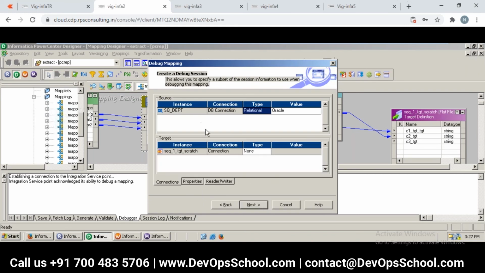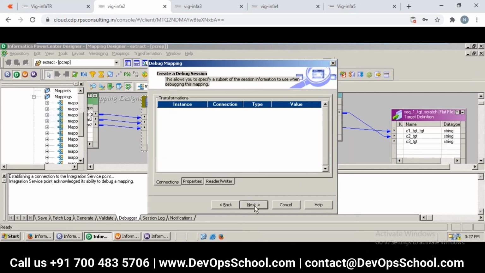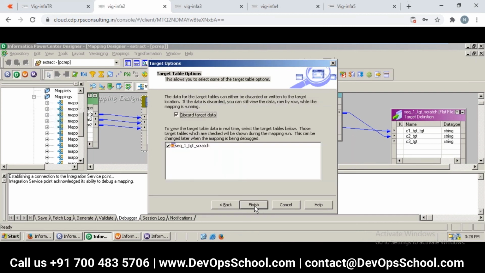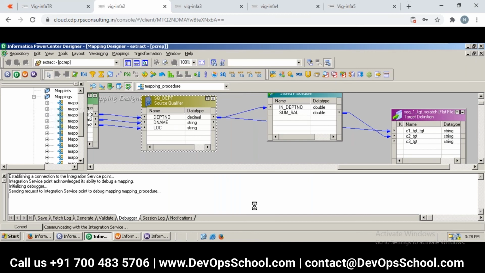Here you can see the mapping contains the source, which is a department, and the target, which is a file. Click on next, next, where we can see session properties, like whatever properties we have seen at session level. All of them can be seen. If you want, you can change it, or else it's optional. Click on next and click on finish. That's it. Now the debugger will get started.